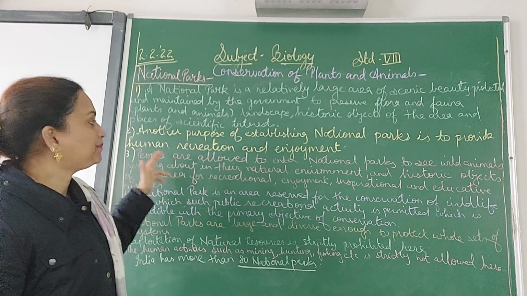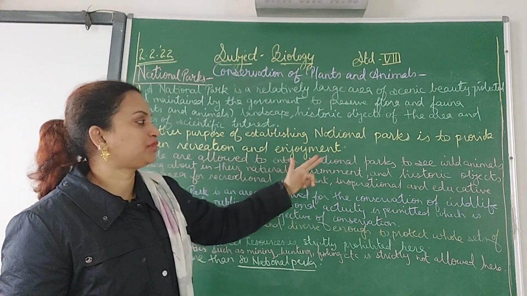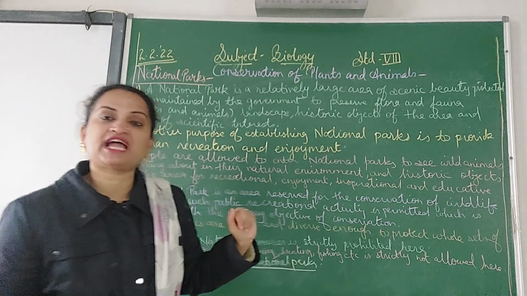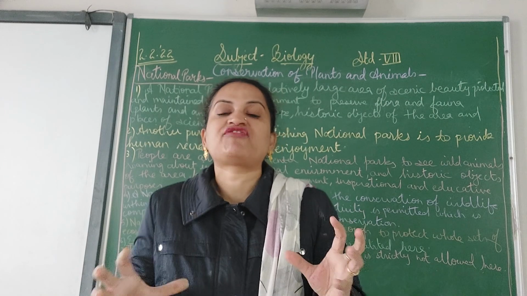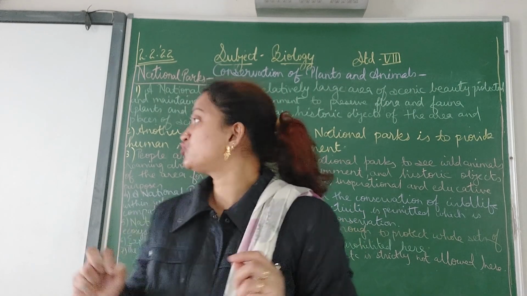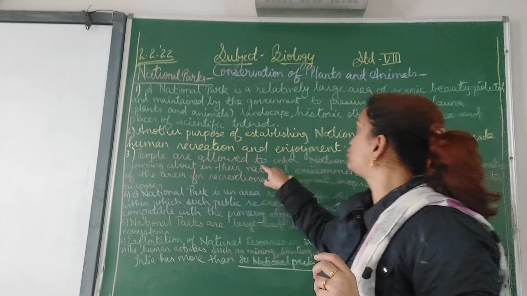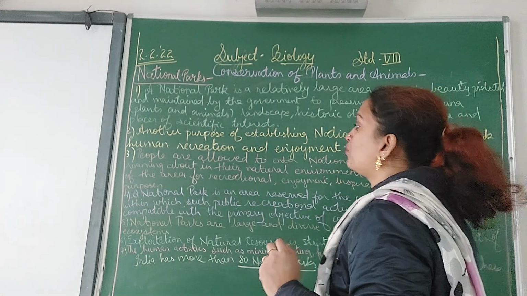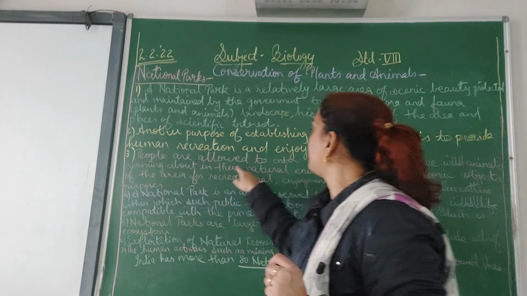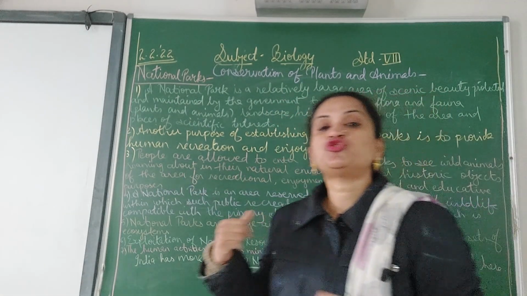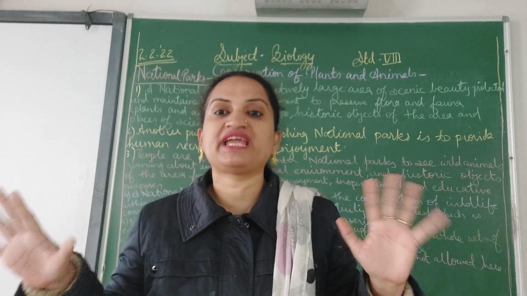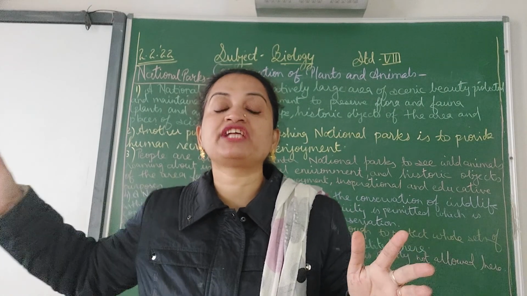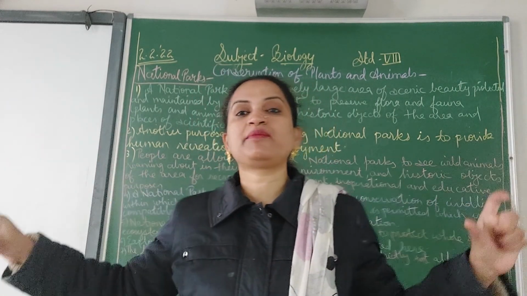Next is, people are allowed to enter national parks to see wild animals. As you know, it's a place where wildlife is protected. Wildlife means the wild plants and animals. So people are allowed to enter the national parks to see wild animals roaming about in their natural environment. See, zoos are the place where different animals are kept in different cages, but here it's a natural environment.